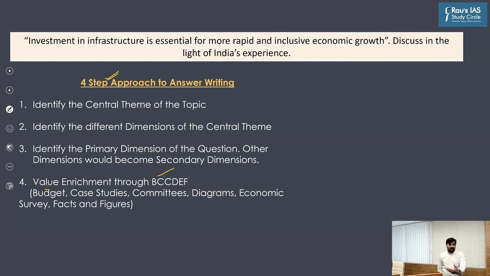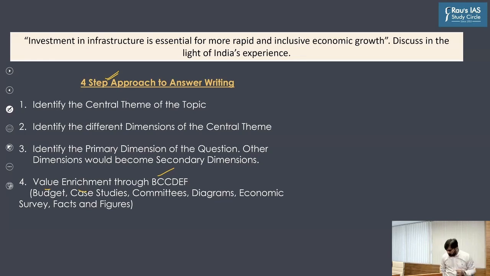That is, take support of the budget. If at all there is any relevance to the question, highlight important case studies, highlight important committee reports, incorporate diagrams, take examples from the Economic Survey, and always incorporate facts and figures in your answers. So if you adopt this 4-step approach, you will be able to write wonderful answers in the Indian economy GS paper 3.